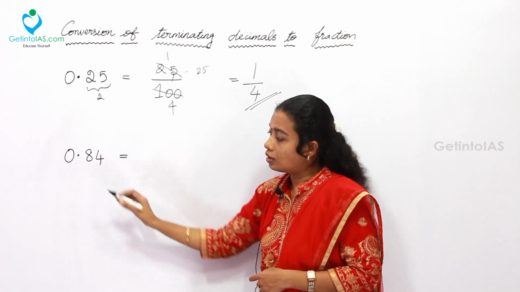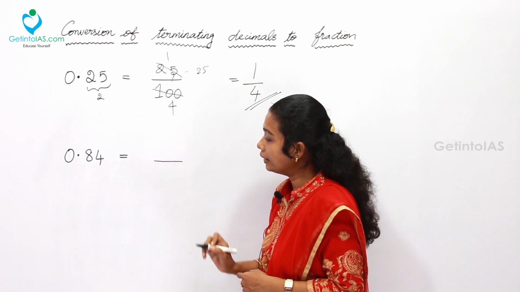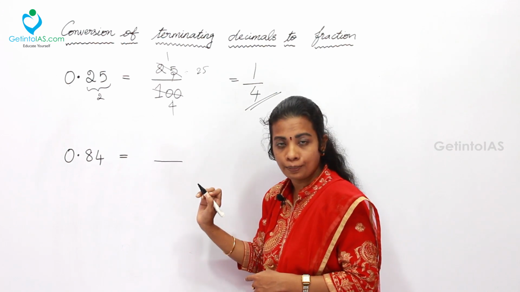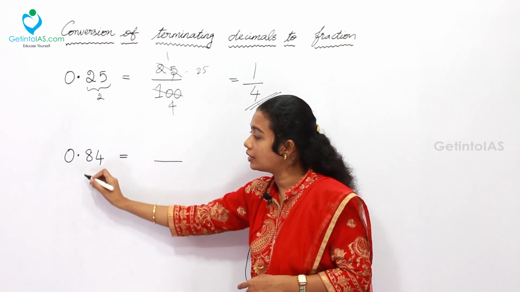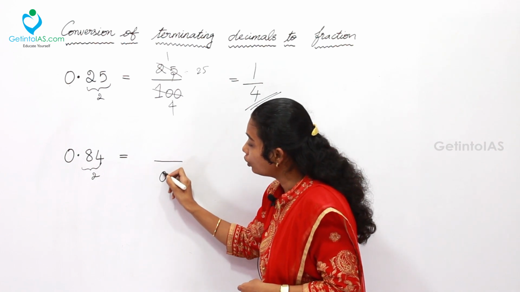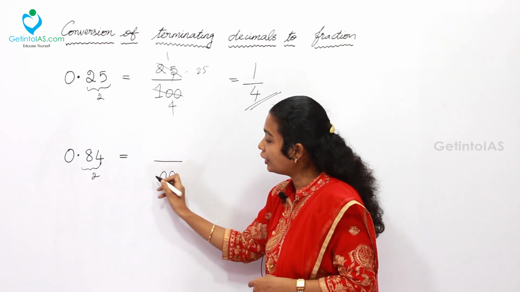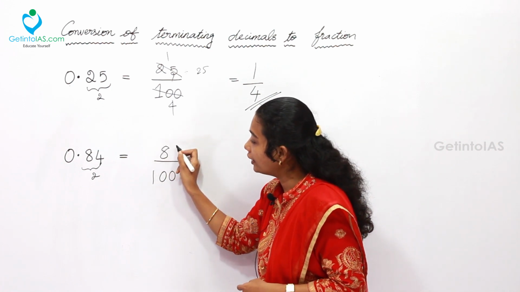The next one, 0.84, is given. Simply you can take how many zeros in the denominator, which is based on the number of digits after the decimal place. That is 2 digits here I am having. For that I want to include 2 zeros, preceded by 1. Now simply write down 84.